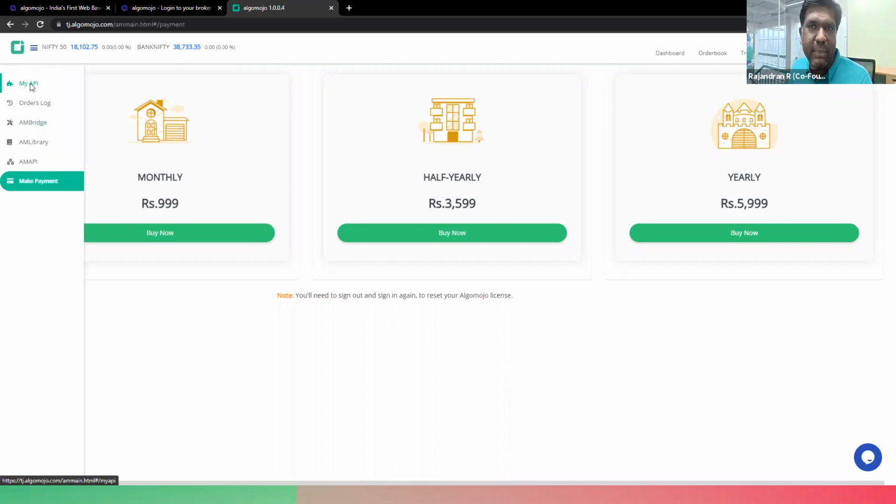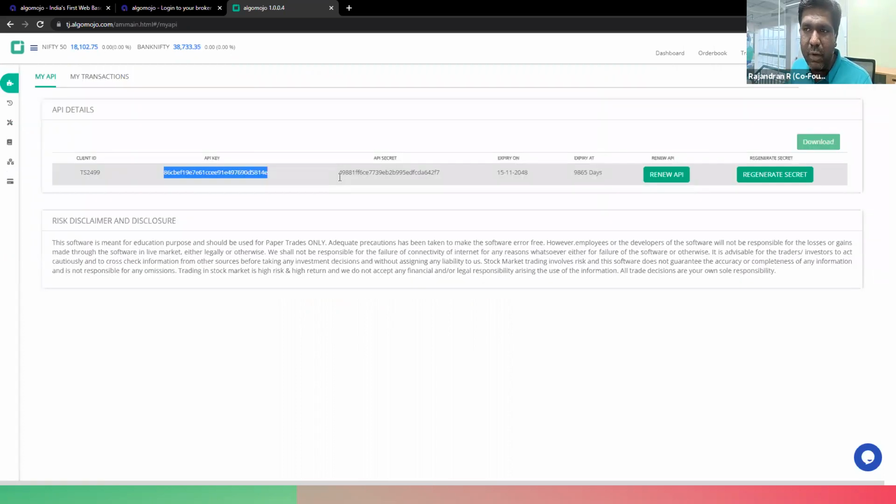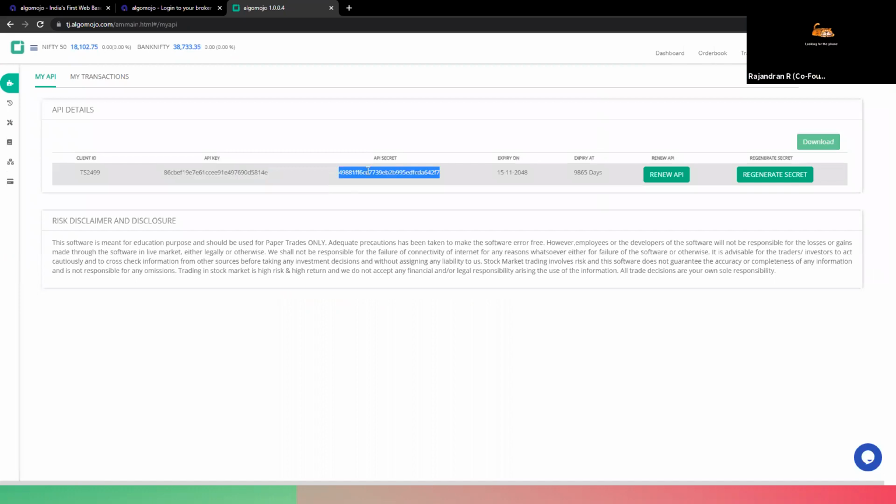So once you generate the API key and API secret key, this is very, very important for automation. Any transaction that you want to do automatically, we will be doing using this API key and API secret key. And this API key and API secret key will be unique and highly secured, right? So you can use this to do any kind of transactions.